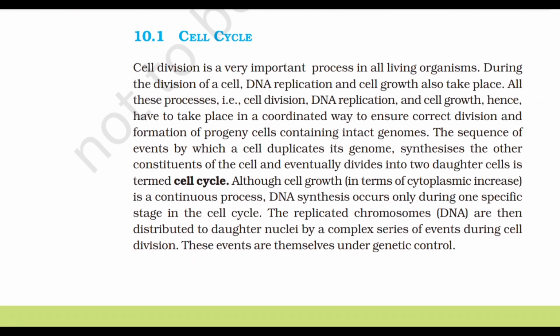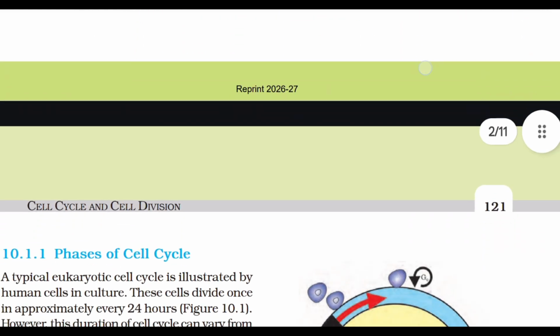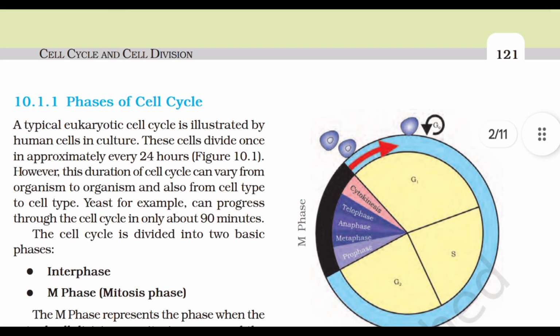Although cell growth is a continuous process, DNA synthesis occurs only during one specific stage in the cell cycle. The replicated chromosomes are then distributed to daughter nuclei by a complex series of events during cell division. These events are themselves under genetic control. 10.1.1 Phases of cell cycle.